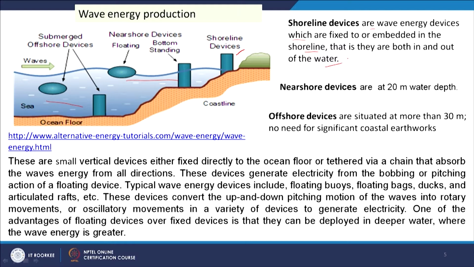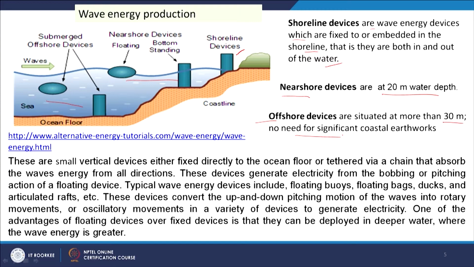Near shore devices are at 20 meter water depth, and offshore devices at more than 30 meter water depth, and in this case there is no need for significant coastal earthworks.